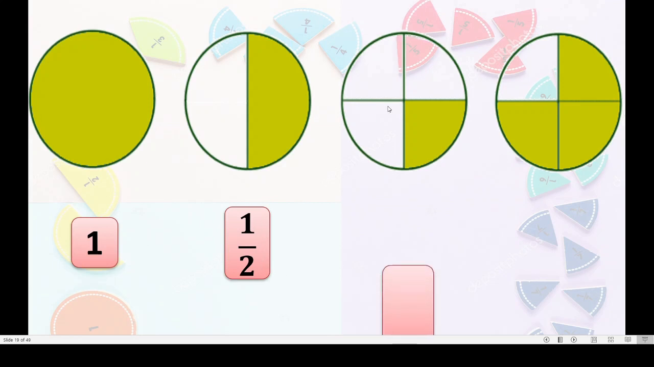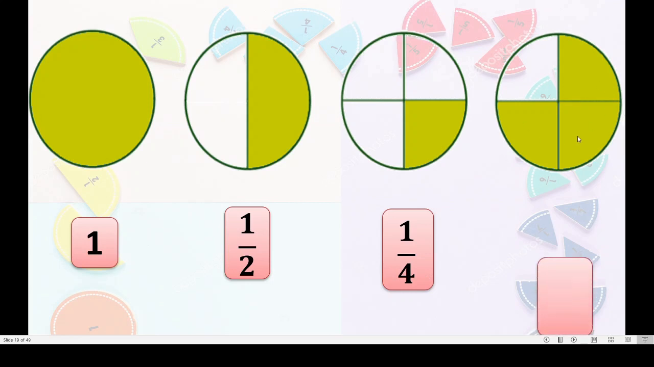This colored part is 1 out of 4 parts, that is nothing but 1/4 or 1 upon 4. Here colored parts are 3 out of 4. So 3 upon 4 or 3/4. Got this?